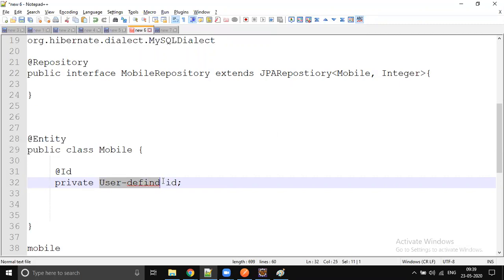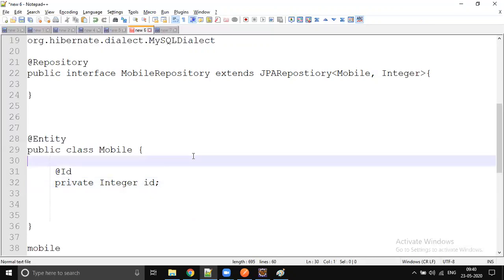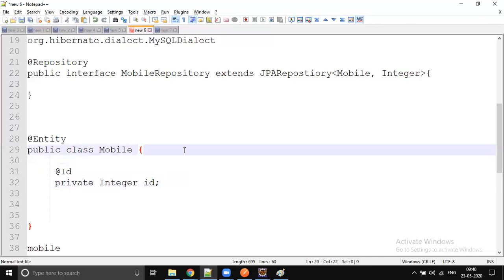Some composite keys we have. Primary keys can be a composite key, a combination of two columns. That time the complexity will come in. I think what Vijay is asking is why they are not taking that via the @Id tag itself, and why unnecessarily we are mentioning it. No, when it is a composite key, that time we have to mention it. So that could be the reason.